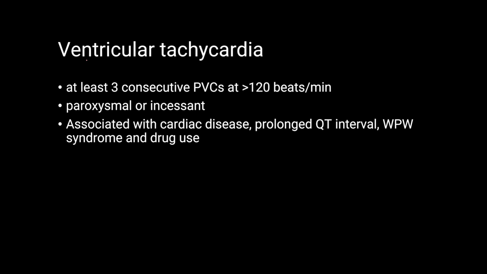Now let's talk about ventricular tachycardia. In ventricular tachycardia, the diagnostic criterion is at least 3 consecutive premature ventricular contractions at a rate of more than 120 beats per minute. This would be diagnosed as an unsustained VT. This could be paroxysmal or incessant, and it is associated with cardiac disease such as hypertrophic or dilated cardiomyopathy, or it can be associated with a prolonged QT interval, Wolff-Parkinson-White syndrome, or drug use.